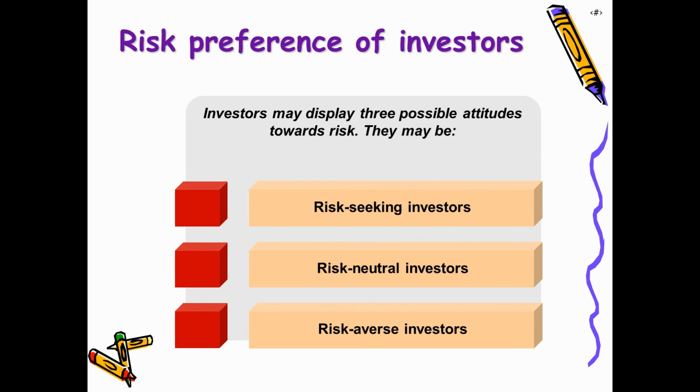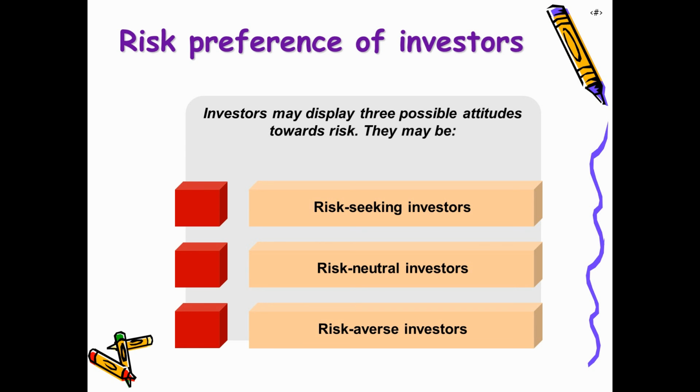Talking about the risk preferences of investors, there are three kinds of investors: risk-seeking, risk-neutral, and risk-averse investors. Based on the kind of risk attitude and risk preferences the investors or the management of the company have, they would decide which projects they are going to choose.